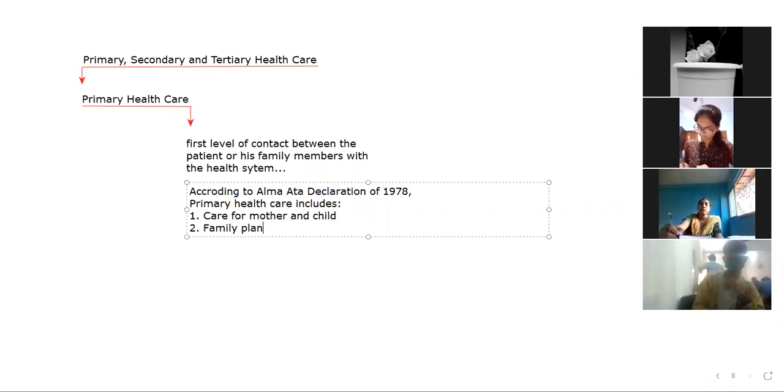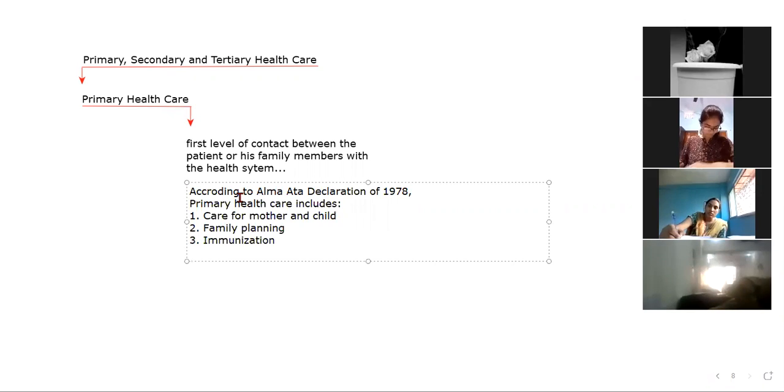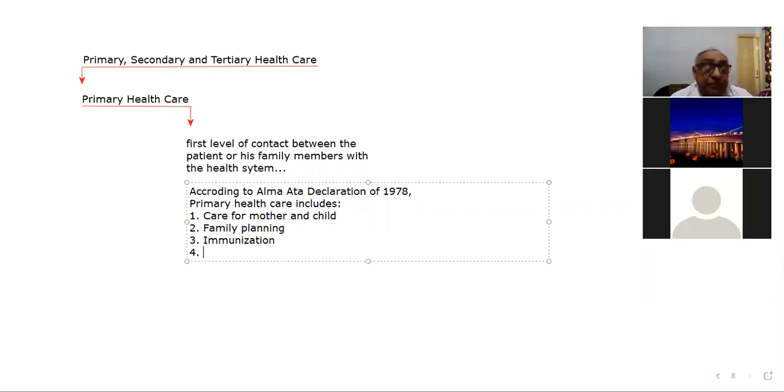Third, immunization. Fourth, prevention of locally endemic disease.